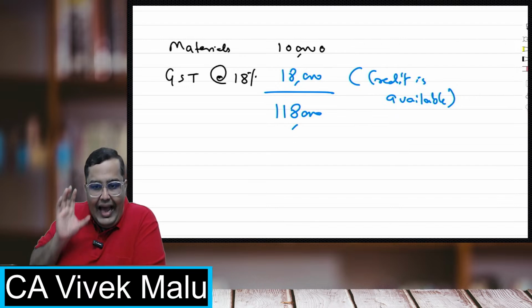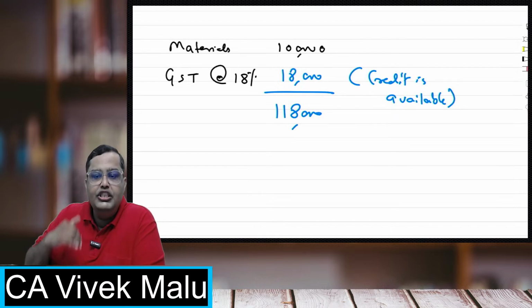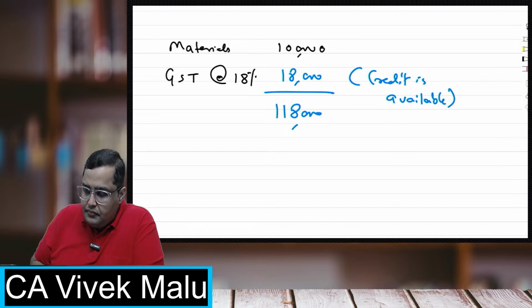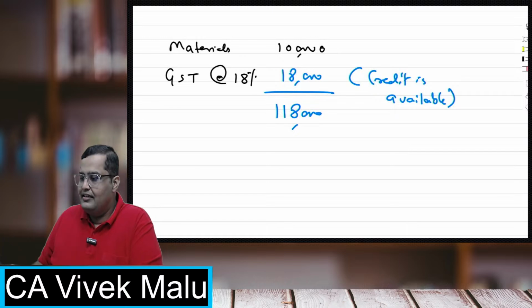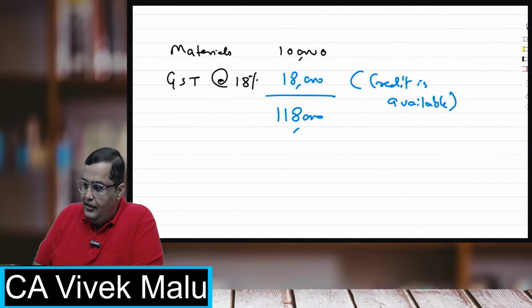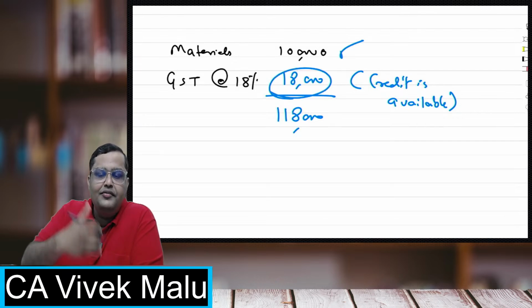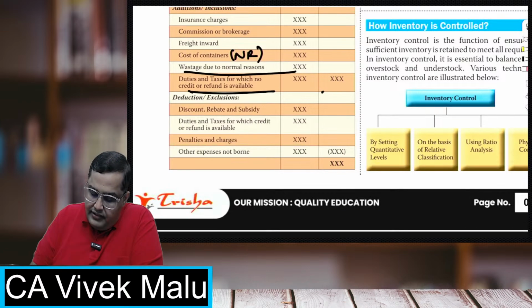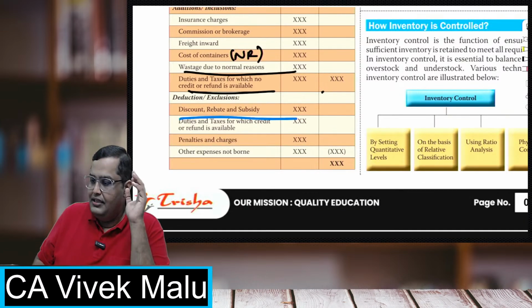If there are any taxes for which credit is available, for which a refund is available, then in that case, your answers are definitely correct. The correct answer is basically 1 lakh. If I'm receiving a refund of it, if I'm receiving a credit of it, I should not take it in cost.